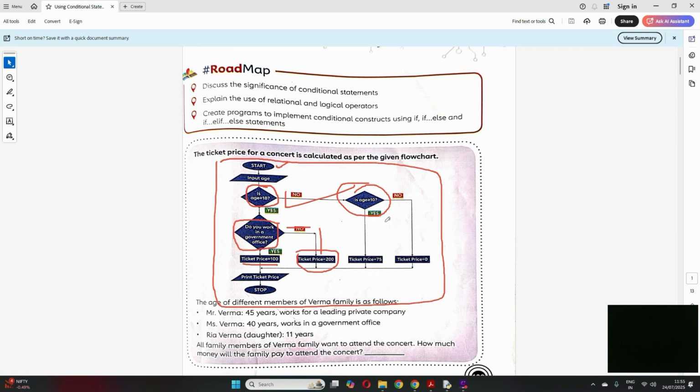Accordingly, if you are below 10, your ticket price will be this. If you are above 10, your ticket price will be this, right? So based on different conditions, different steps are followed. That is basically the conditions that we apply to do a certain task. We'll understand how we apply the same in Python programming. Clear?